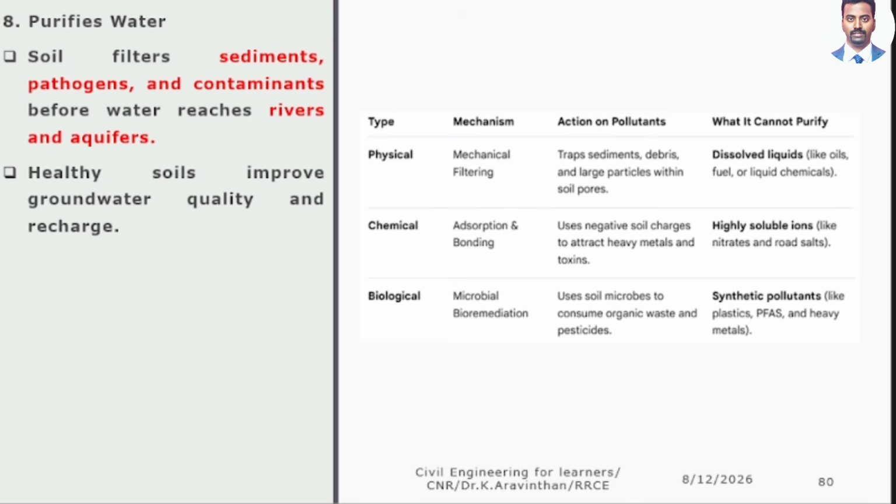What chemical separation can they do? They can do absorption and bonding. What it cannot do is, if nitrates are present in water, they cannot split nitrate. They can split limestone.